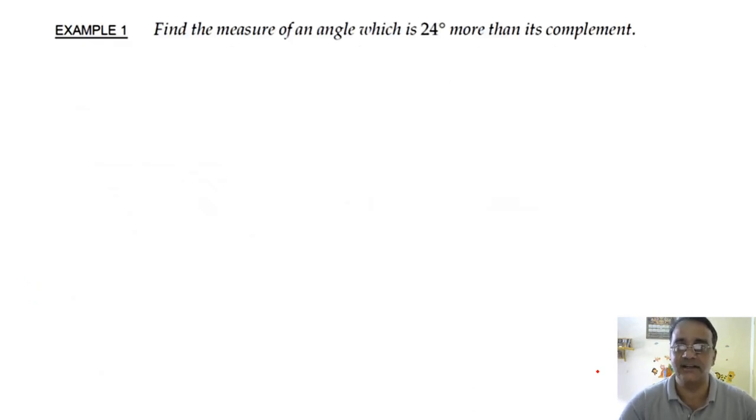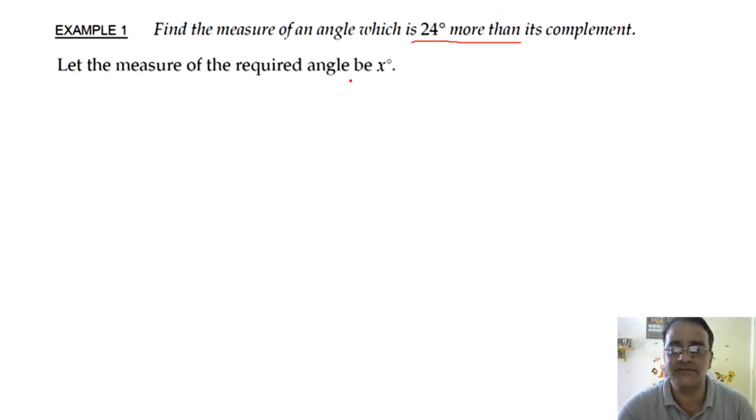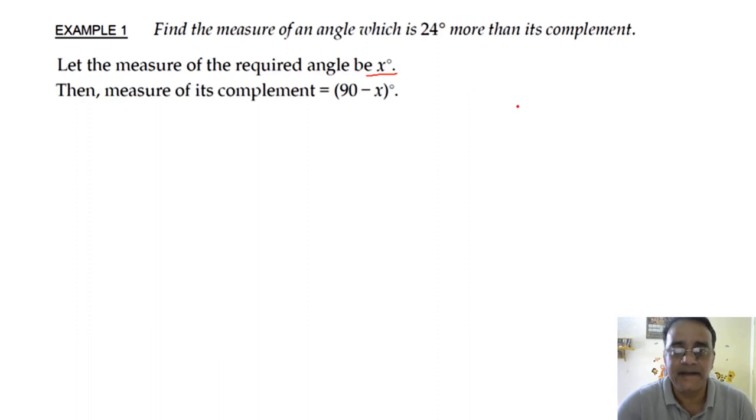So let us start with the question. I will take one example only. Find the measure of an angle which is 24 degree more than its complement. So we'll take, let the measure of the required angle be x degree. The measure of its complement is 90 minus x. Now in the question it is given that the measure of the angle is 24 more than its complement, and we took the measure of the angle as x.